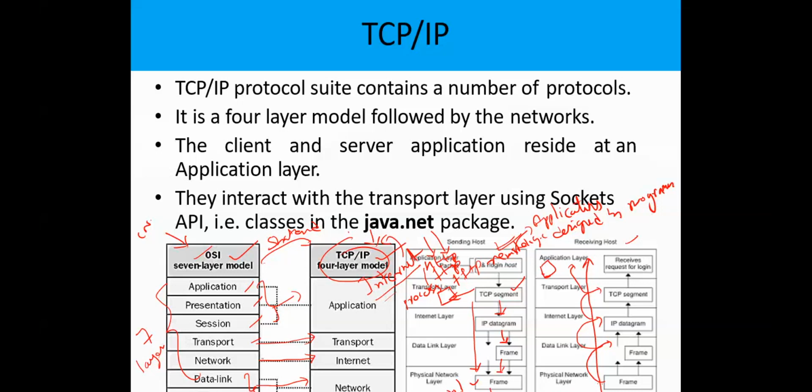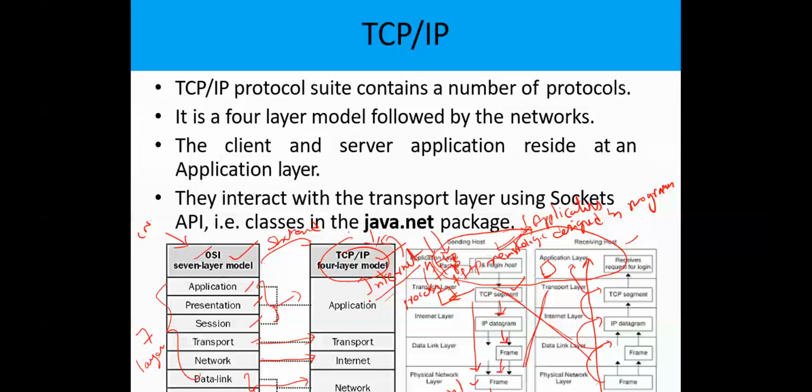Okay, so this is the background knowledge. We need not bother much about this background knowledge; it is for getting awareness of how the message is transported over the network. For getting that awareness only we are discussing it here. But for developing the programs, we need not have thorough knowledge of these layers. We must concentrate on the application layer only, on how the network application has to be designed.